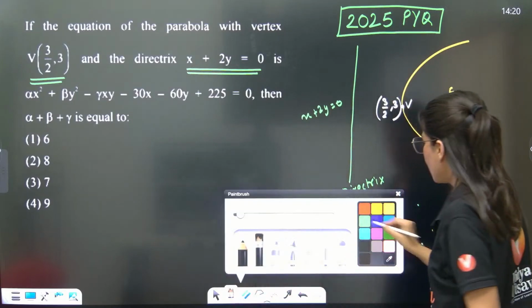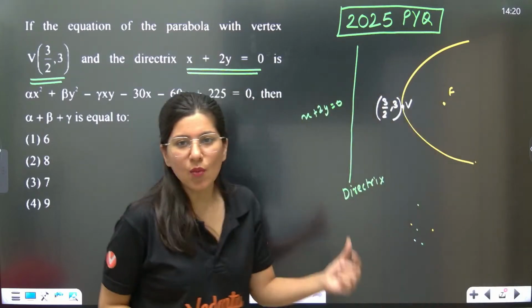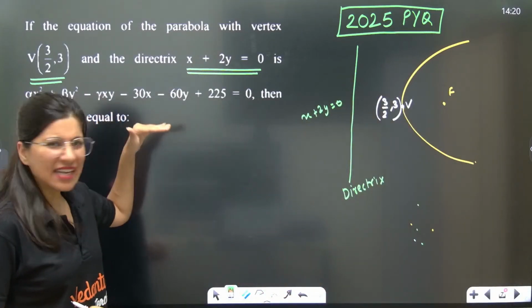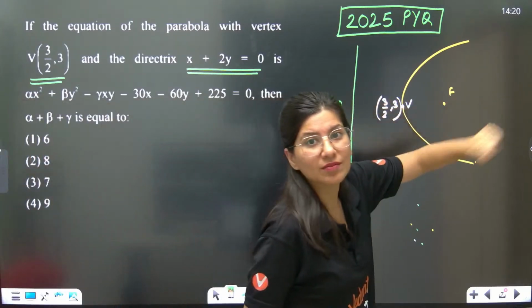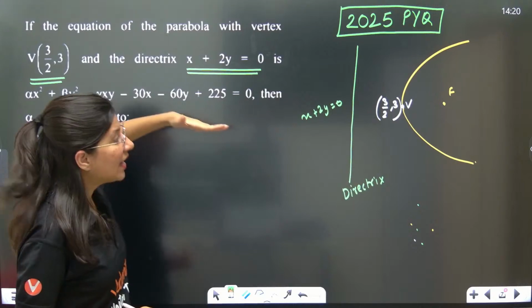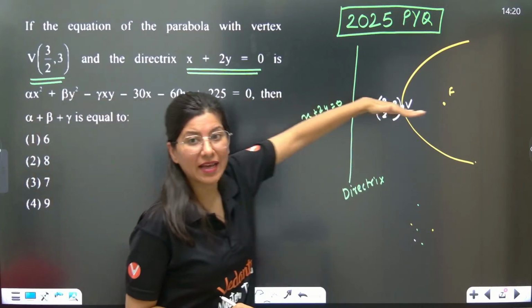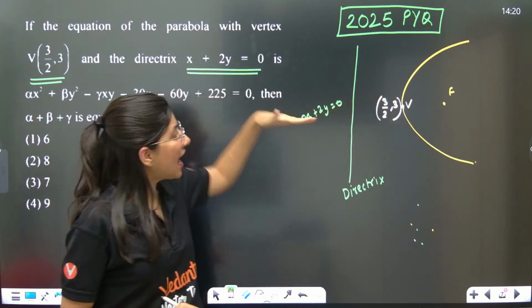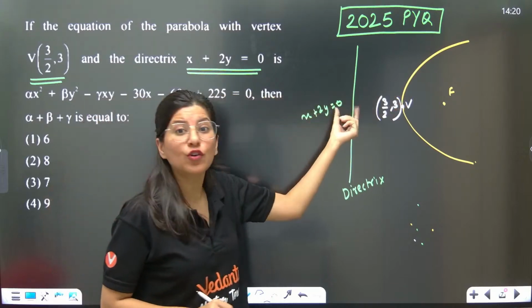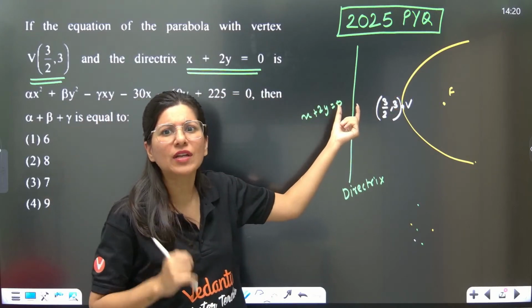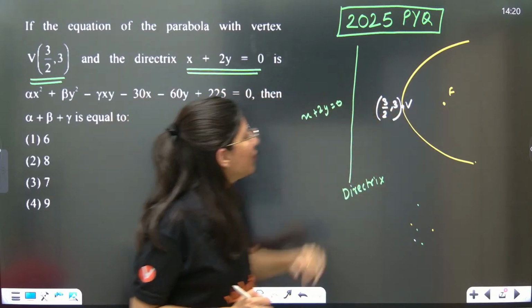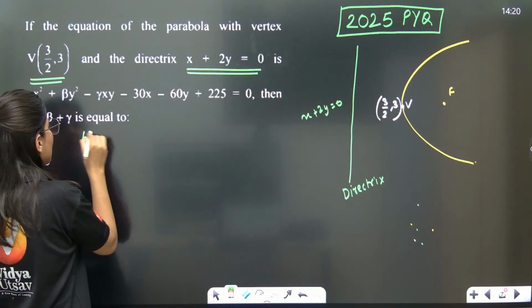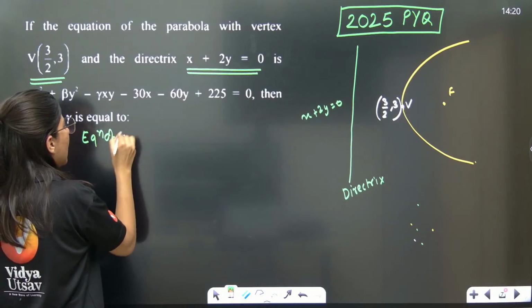Now one thing, can I write equation of axis of parabola? Because if I write equation of axis of parabola, I will actually get this foot of directrix. Right now I am not having foot of directrix. So first of all, equation of axis of parabola.